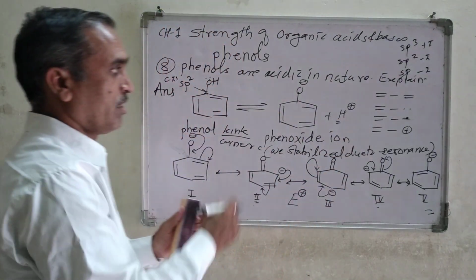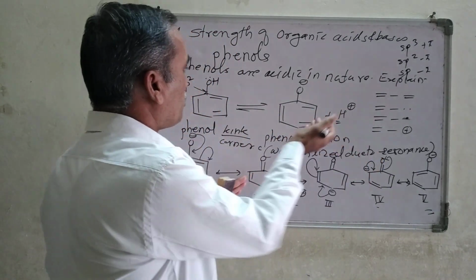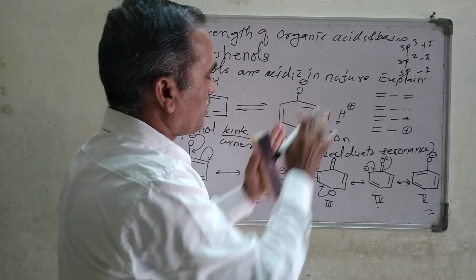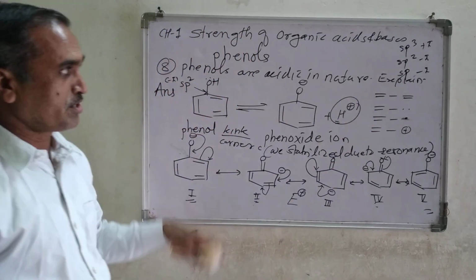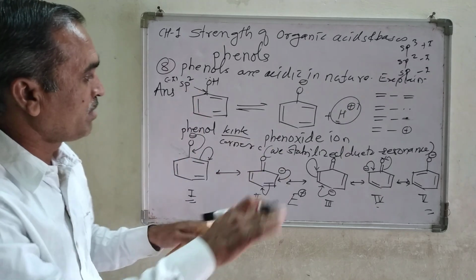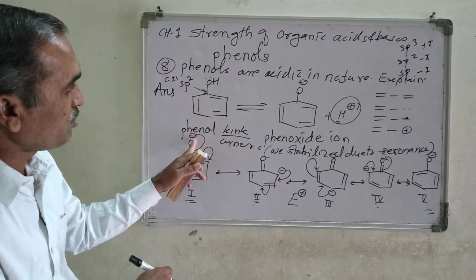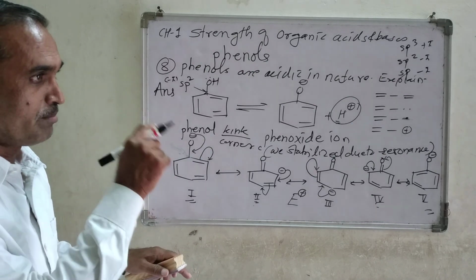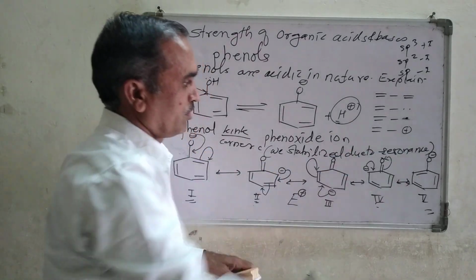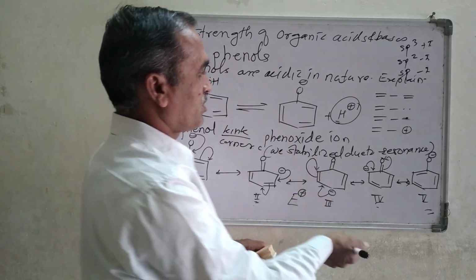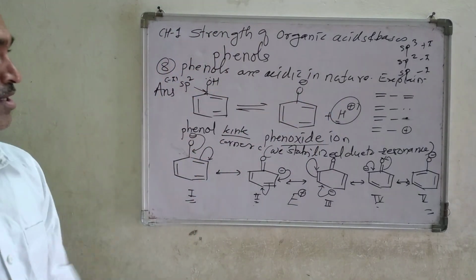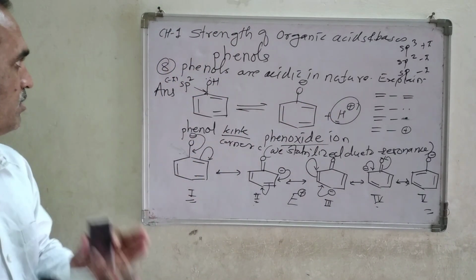For recombination, this H plus takes a longer time for the backward reaction. After the dissociation of the forward reaction we get H plus, but that H plus remains free for a longer time, because the negative charge holding on that oxygen atom gets distributed by delocalization, and that's why phenols are acidic in nature. So this is the 8th application.